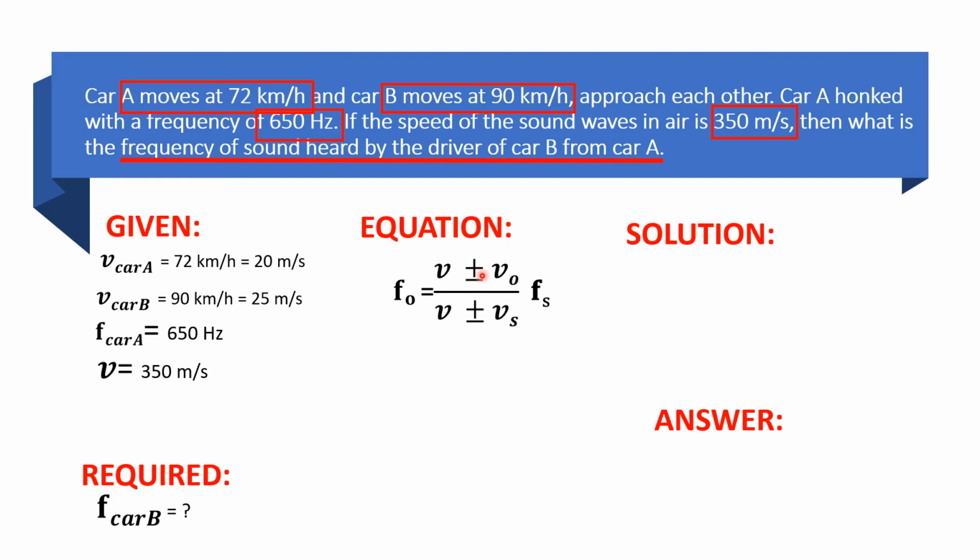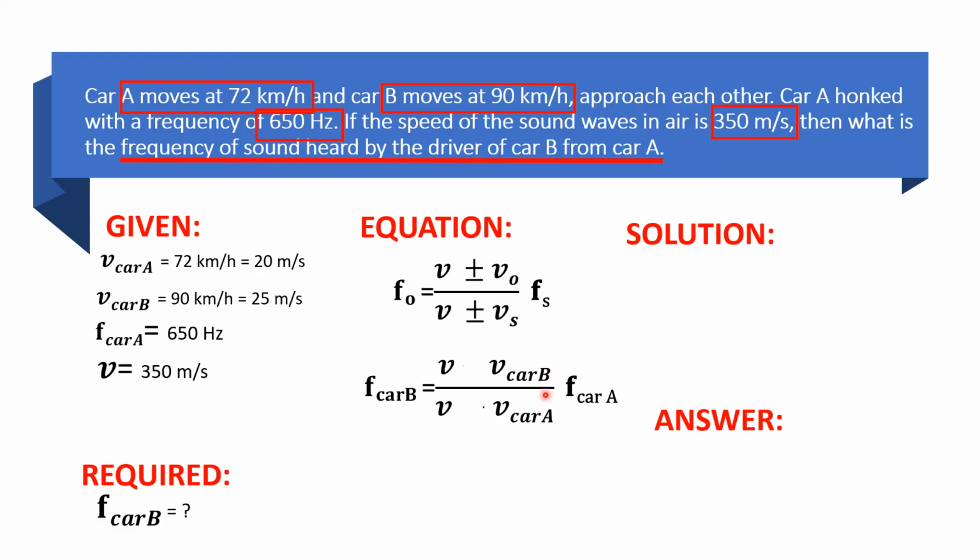Now, since we know that the observer is car B and the source is car A, since it produces sound equivalent to 650 hertz, let us find out what their signs will be based on the sign rules. So let's put the equation here, with car B as the observer and car A as the source. We need to find the frequency heard by car B.